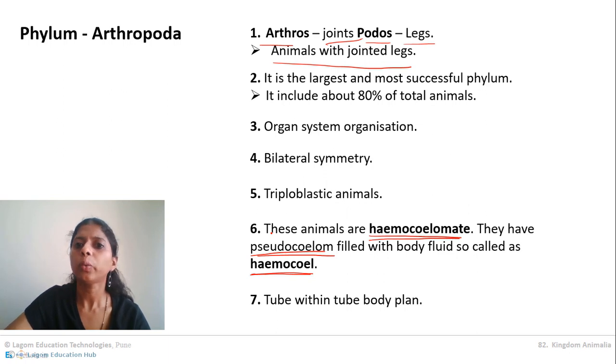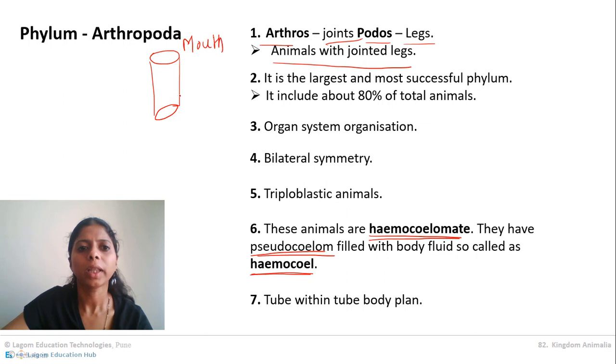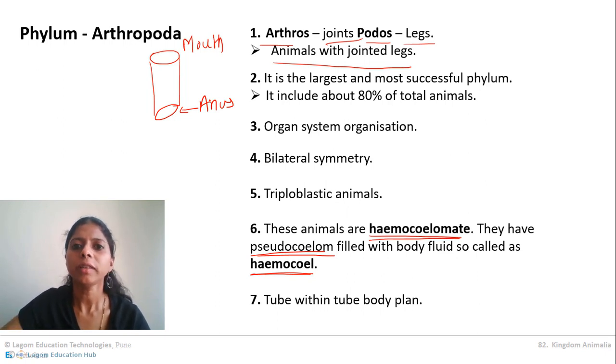Now these animals show a tube within tube body plan, meaning the digestive system has two openings. It has a clear-cut mouth in the head and a clear-cut anus on the other end of the body. So the digestive system is complete with mouth and anus. There are a few more characteristics about the digestive system, which we will study ahead. So first, remember these 7 characteristics, which are very important: arthropoda, jointed legs, 80% of the animals included, then bilaterally symmetrical, triploblastic, hemocoelomate and tube within tube body plan.